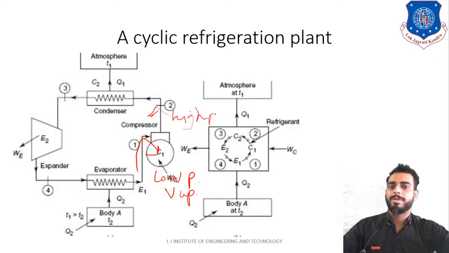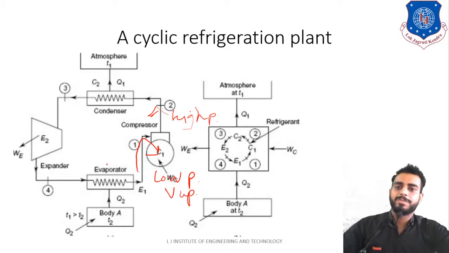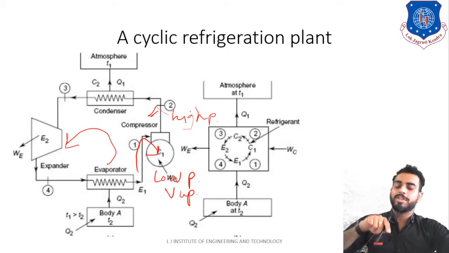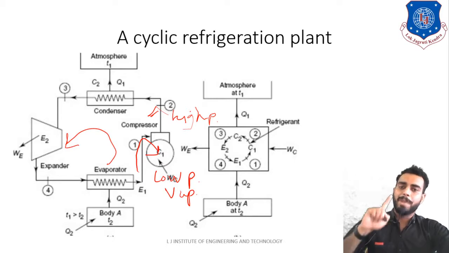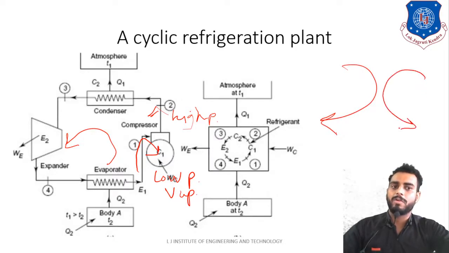High pressure vapor. Clear? So this is how the refrigeration plant will work. Now observe, students, all these processes are occurring in anti-clockwise manner. Always remember that power producing cycle will take place in clockwise manner and power consuming cycle will take place in anti-clockwise manner.